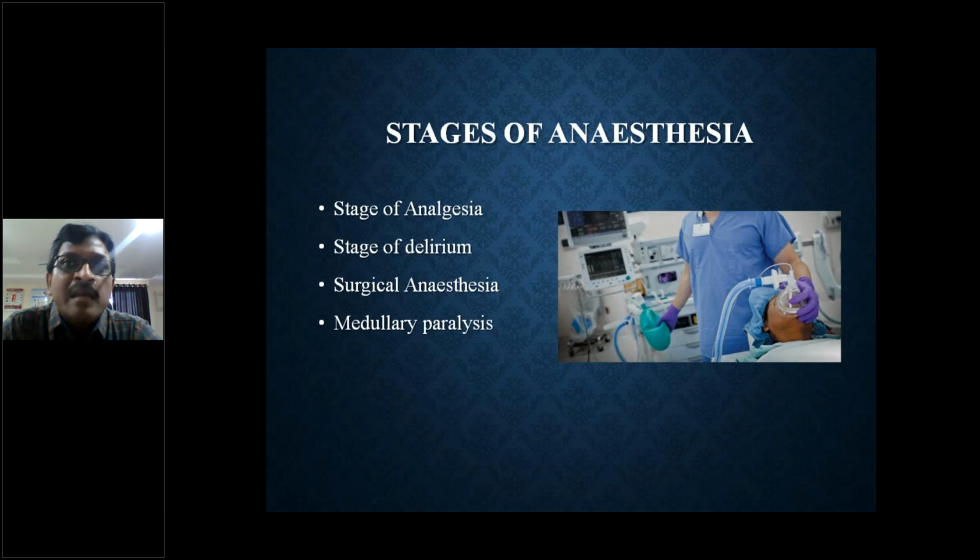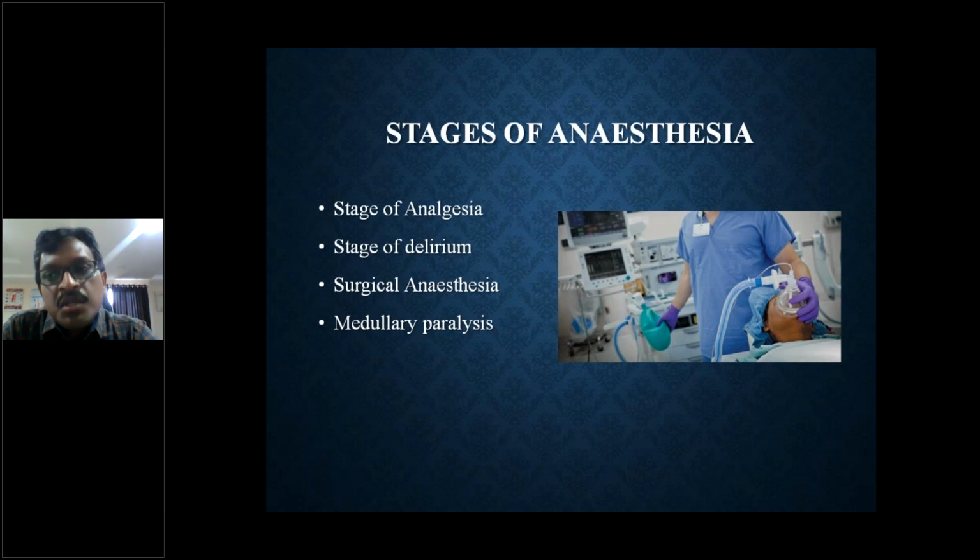They ascend in the anterior and lateral spinothalamic tracts to the thalamus, and they distribute to the higher centers in the brain, which will perceive this stimulation as pain and generate descending pathways, which will ask the body part to respond in a different fashion. So this is the pain pathway. This pain pathway will be completely submerged in the initial stages of anesthesia, where we give potent analgesic medications. This is the first stage of analgesia.